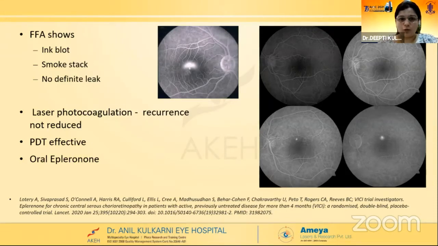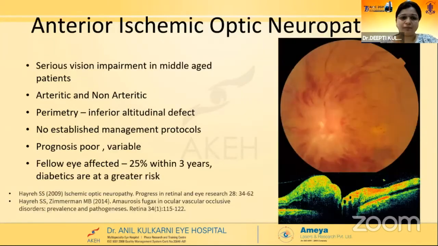Laser photocoagulation to this focal leak is effective, although it does not reduce recurrence. PDT is very effective, since we now know this is a choroidal disease. Eplerenone has been used for a few years now, but a recent study in 2020 has discouraged us from using this owing to lack of effect.